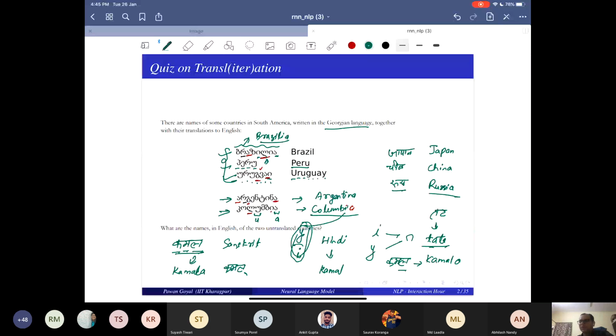Now you see there is a problem, because both ta and ta are mapping to the same phoneme. Generally, when we design transliteration schemes, we try to avoid that. So we would have a separate mapping for each. Suppose I have a simple phonetic scheme, what I may do is say one ta is small t and the other ta is capital T. That may be fine. That is one way I can do it.